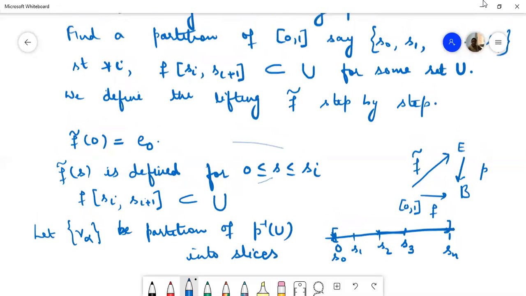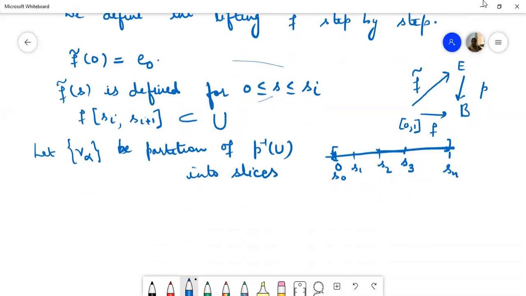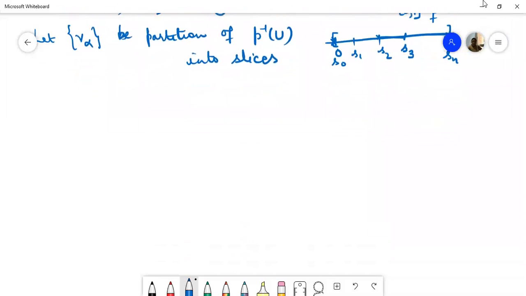The V alphas are all disjoint open sets, and V alpha is homeomorphic to U for each alpha.